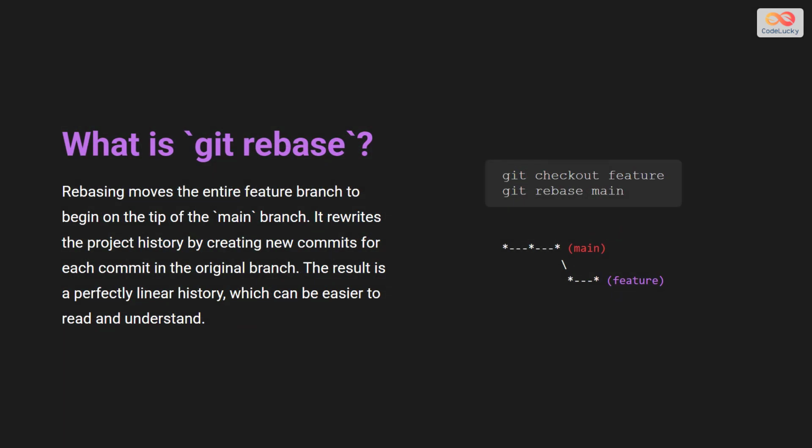Now let's look at the other option, rebase. Rebasing is like saying, I want to take all the work I did on my feature branch and pretend I started it from the very latest point of the main branch. It takes your commits and reapplies them, one by one, on top of the main branch's latest commit. This process rewrites your branch's history, but the result is a clean, straight line of commits. It makes the project history look much simpler.